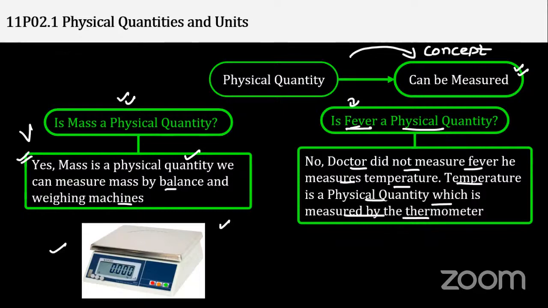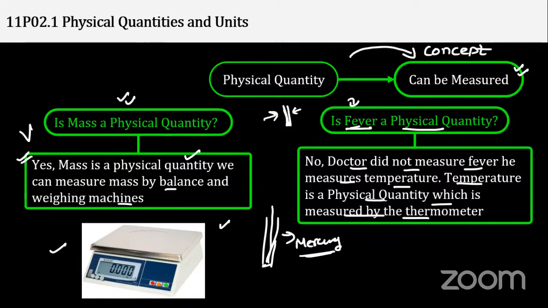Whenever you have a fever, we take a thermometer and put it in our mouth. The red colored mercury, or some other color, you might have seen any color. What happens in the thermometer? The mercury level will rise. Why does it rise?